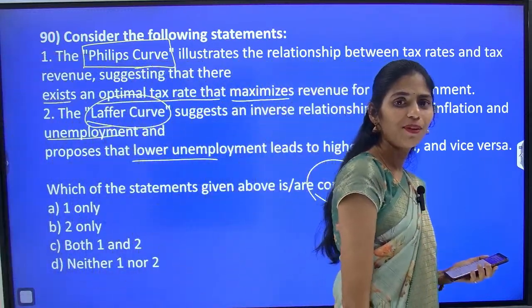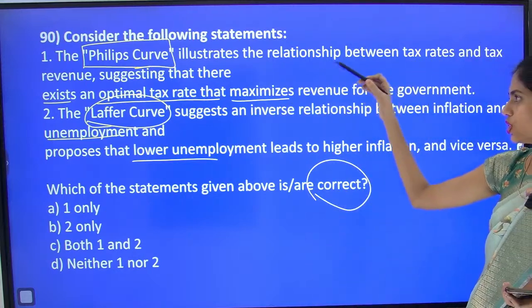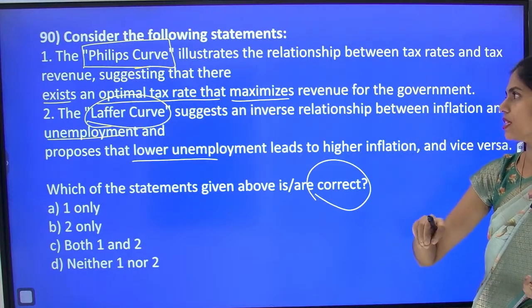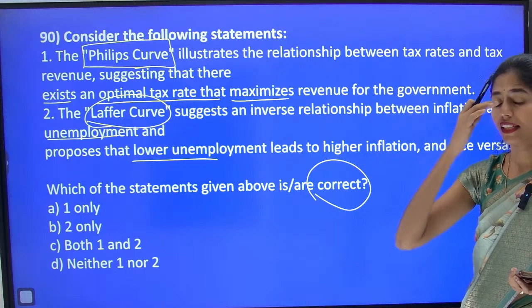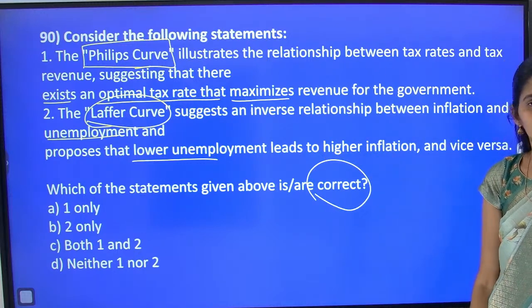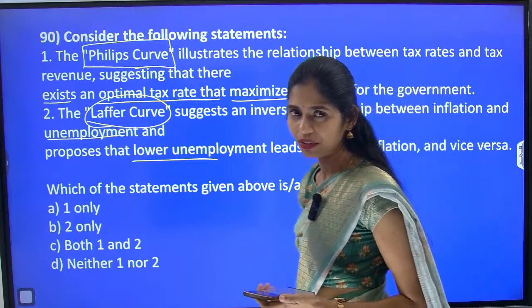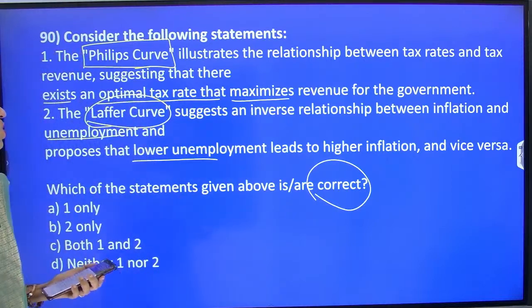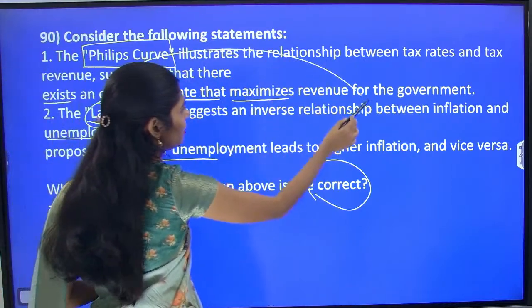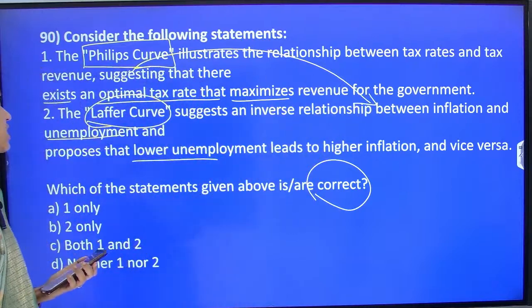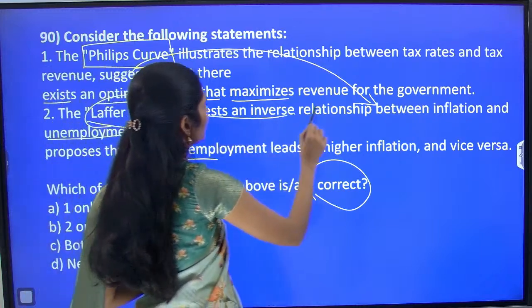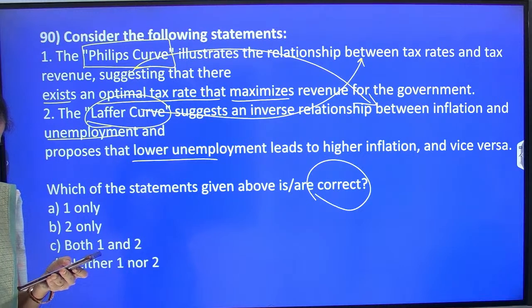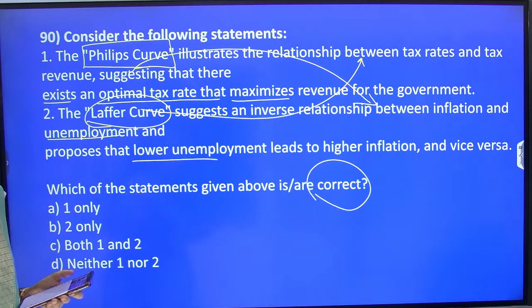I want to give you one trick here. Whenever you get statements on a similar pattern, like monetary policy and fiscal policy, Phillips curve, Laffer curve or any other curve, those will be interchanged. This is one way UPSC plays tricks, to confuse the students. Actually, the Phillips curve talks about inflation and unemployment, not the Laffer curve. The Laffer curve is about the relationship between tax rates and tax revenue. Okay, clear? So the correct answer is D, neither 1 nor 2.